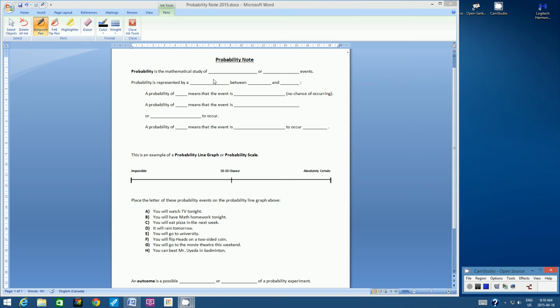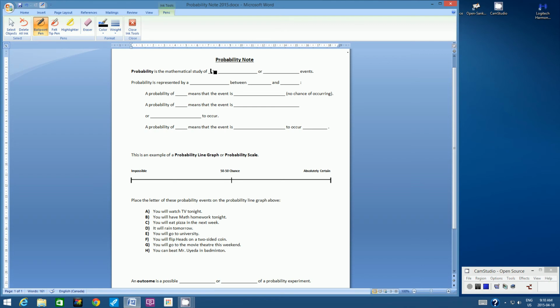Probability is the mathematical study of uncertain or chance events. Probability is the mathematical study of uncertain or chance events. Probability is represented by a value or a number between 0 and 1.